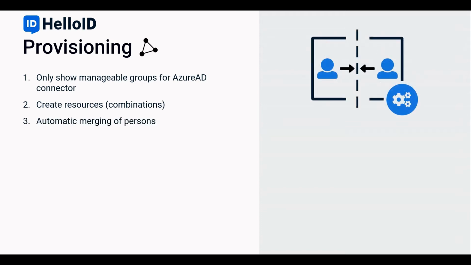The last item is the automatic merging of persons. In this release, we have taken the last step in the person aggregation feature by supporting the automatic merging of duplicate persons without approval. Now let's start with a demo for the new features of this release.